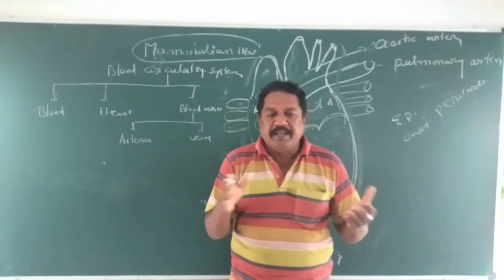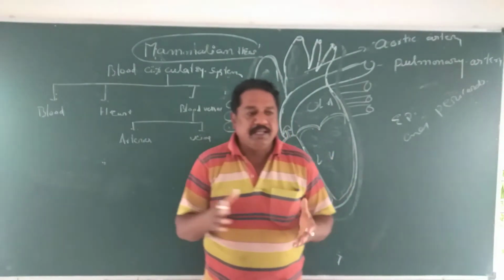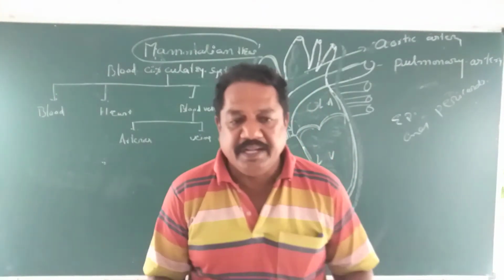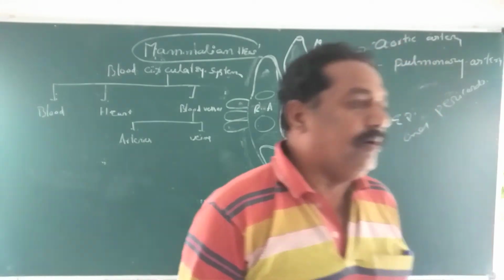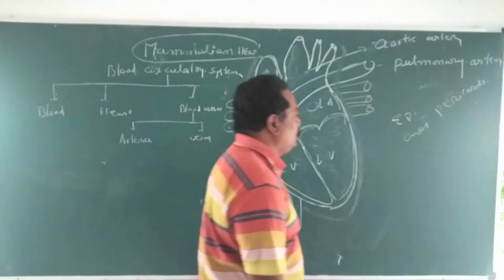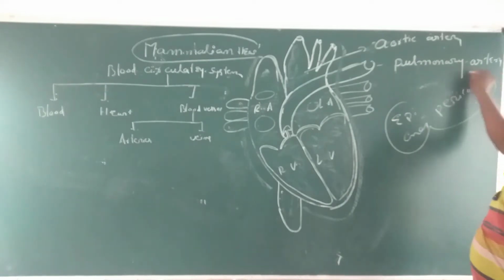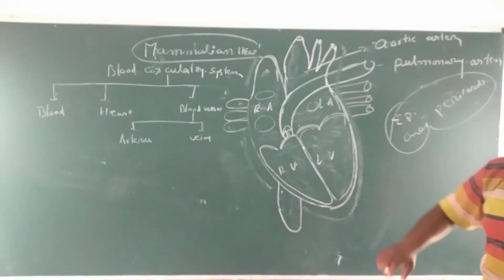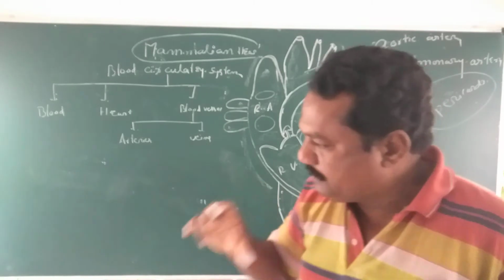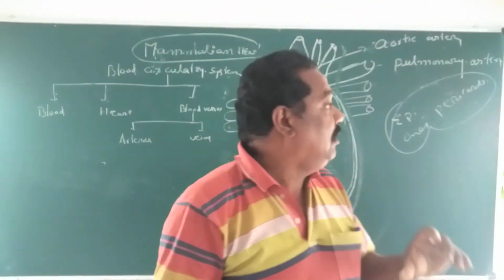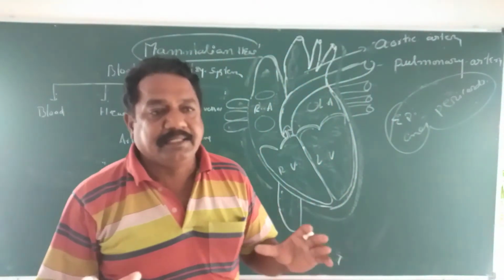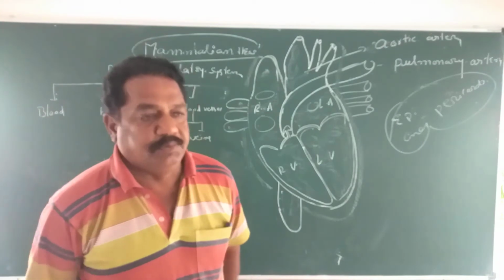This mechanical stress and friction can be easily prevented by the pericardial fluid. So between the epicardium and endocardium, a small space is present, and that space is filled with the pericardial fluid. It acts as a shock absorber.